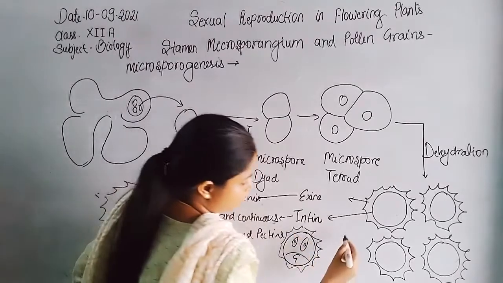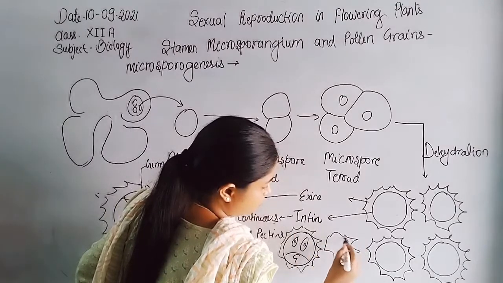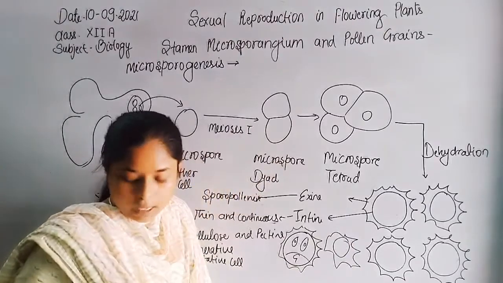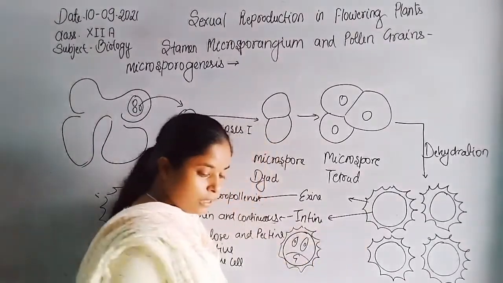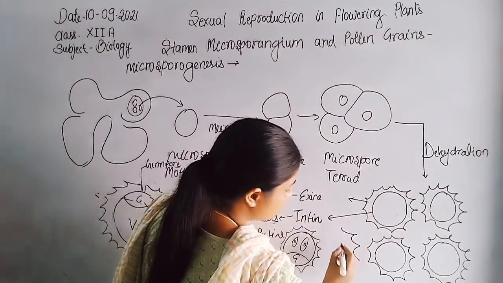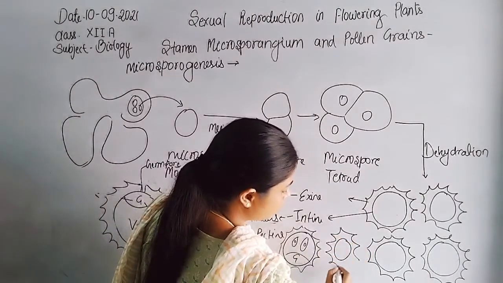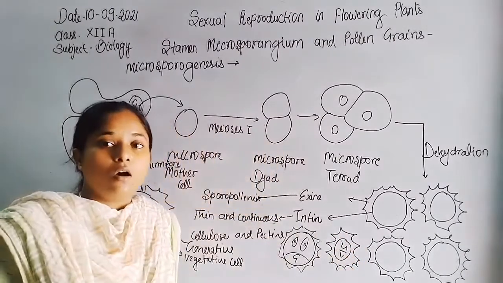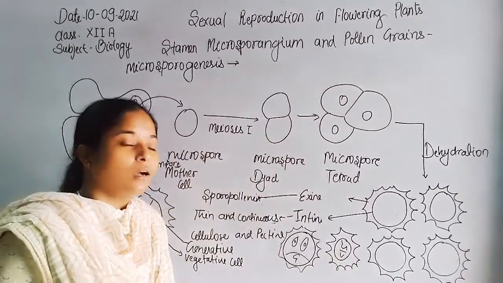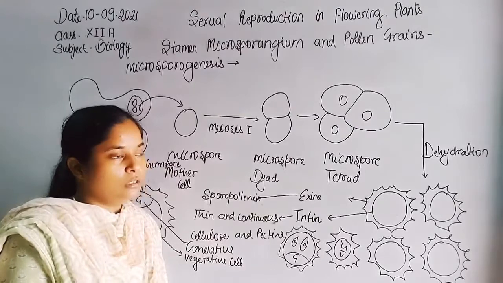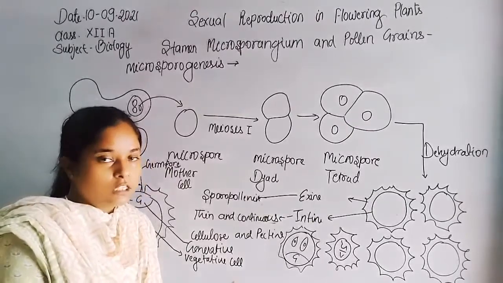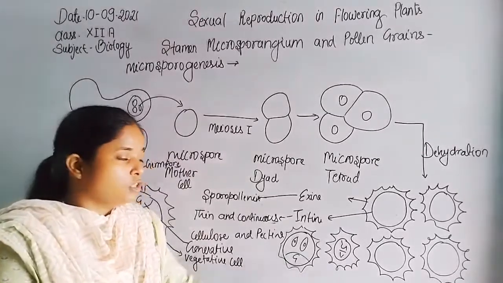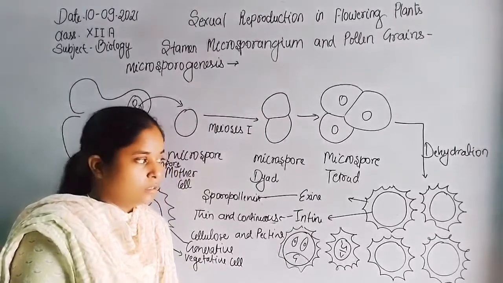But in 60% of angiosperms, dehiscence occurs at only the 2-cell stage, where only the generative cell and vegetative cell are present, and the formation of 2 male gametes occurs after pollination, when the pollen grain is transferred onto the stigma of the flower, inside the pollen tube.